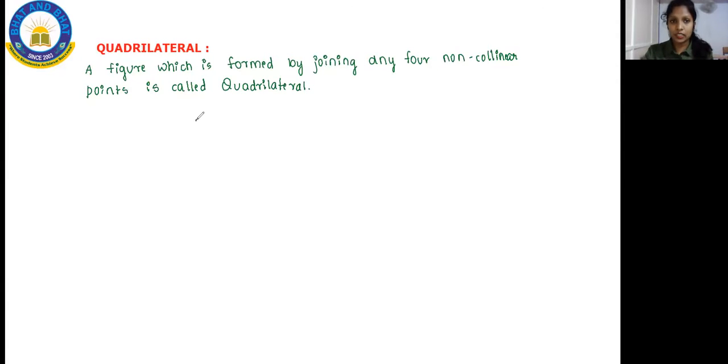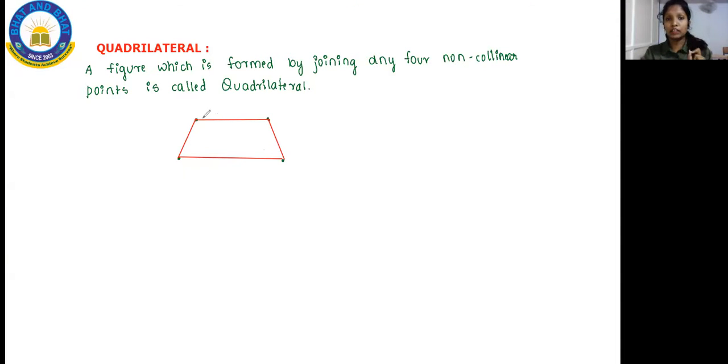But what happens in a quadrilateral? See here, here is one point, and here is one point. Here is one point, and here is one point. I have put four points, students, here. And there is a figure formed by joining any four. See, this is your first point, then this is your second point, this is your third point, and this is your fourth point, isn't it? So you have formed a figure by joining four non-collinear points. That is what we call a quadrilateral.